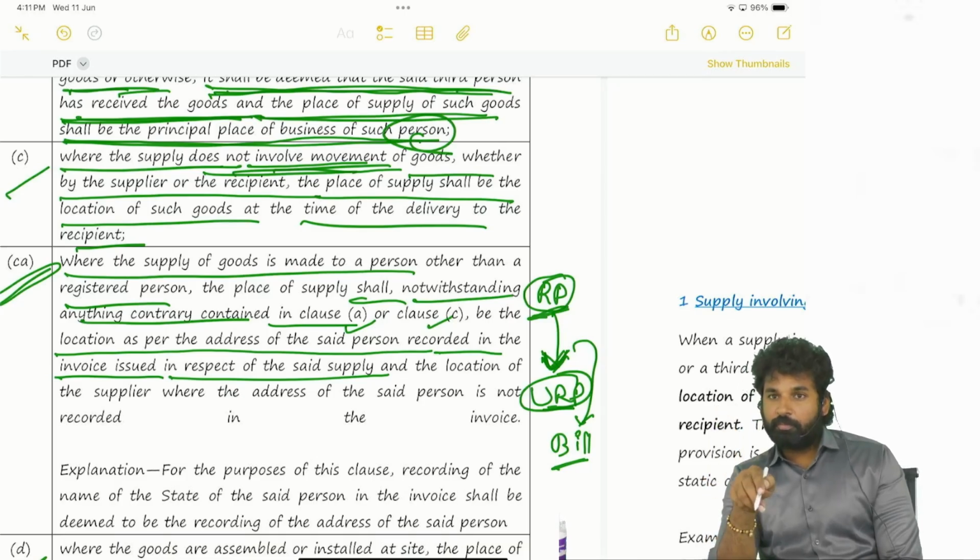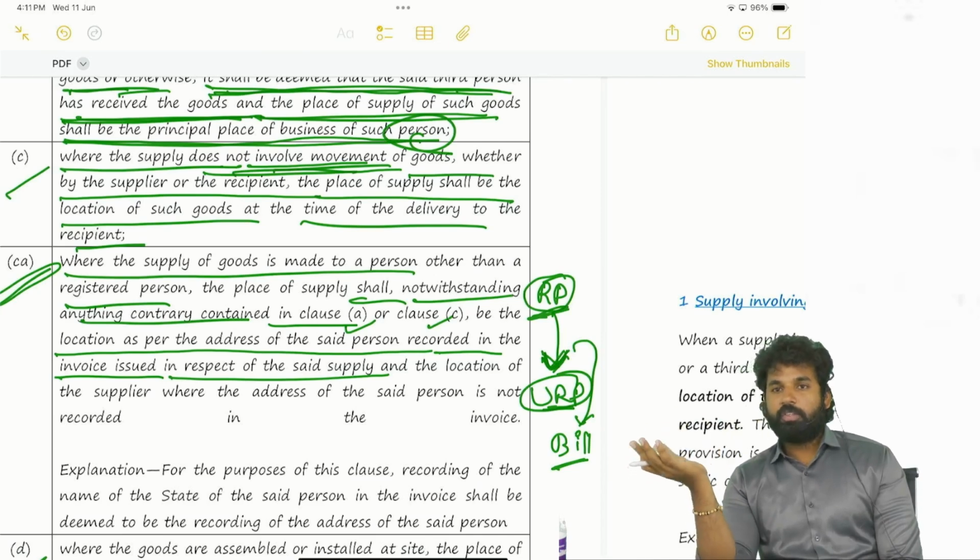Then IGST will come. If IGST is coming, the central government will collect IGST. Later on it will be shared to whom? The consumption state, that means the tourist state. Got it? So it goes as revenue to the consumption state.